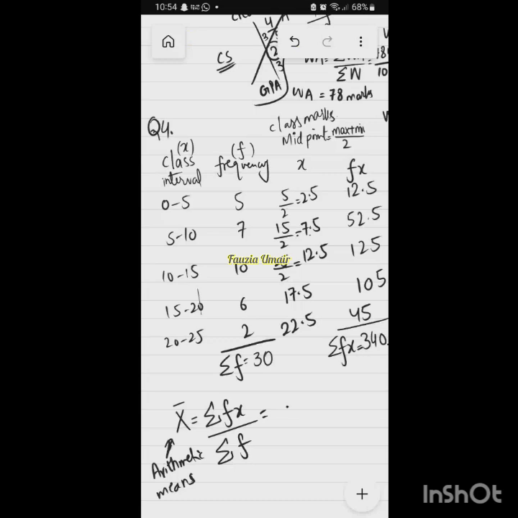So we will put the values in the formula, the easiest formula among all of them. So 340 by 30. The answer would be 11.333, about 11.3. Okay, and what is this basically? This is the mean fuel consumed against the distance. So just write down 11.3 kilometers. Okay, so this is the arithmetic mean of this data.